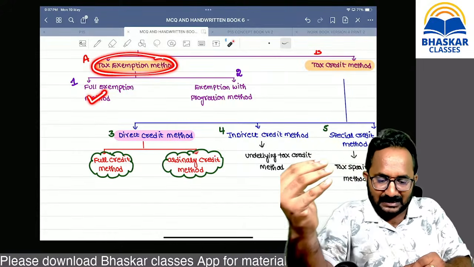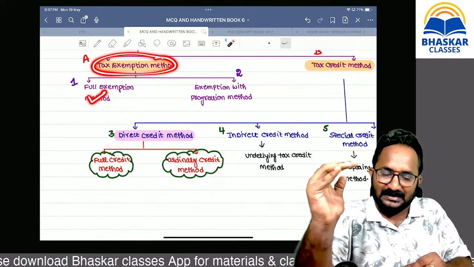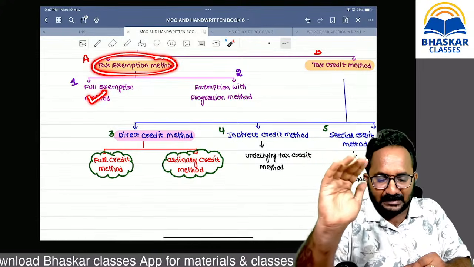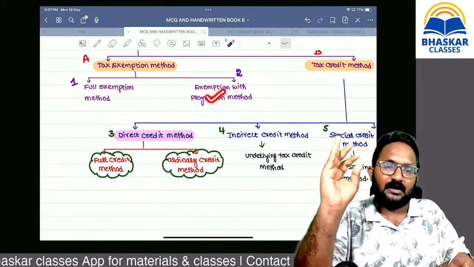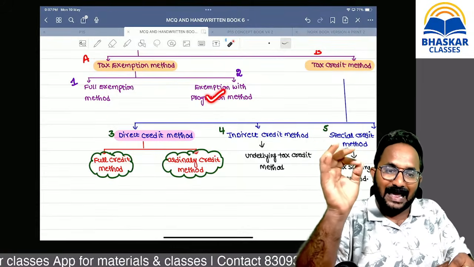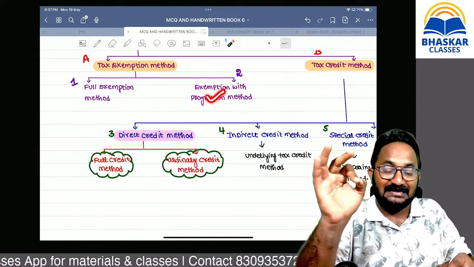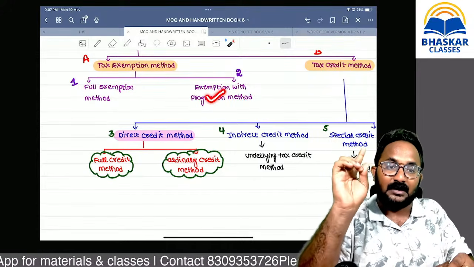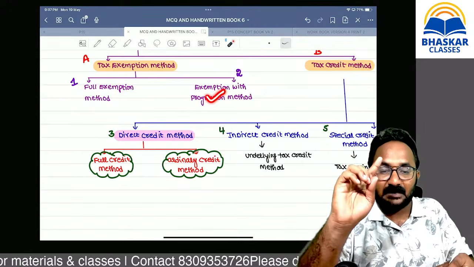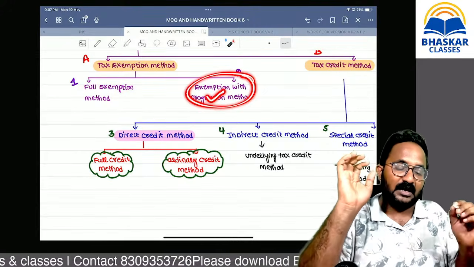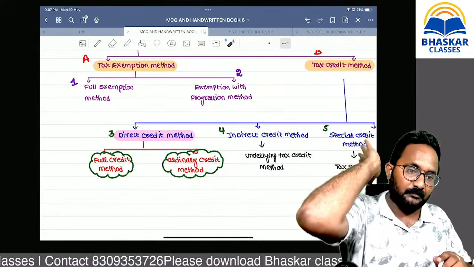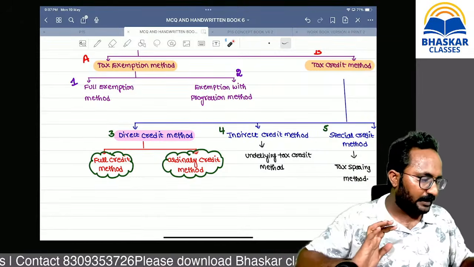That means India will give up its right to collect the tax on foreign income. The foreign country only will collect the tax on foreign income. Exemption with progression means in India, while calculating the tax liability, we consider the foreign income only for rate increasing purpose. After calculating the average tax rate, with that rate only, we provide the relief on foreign income.